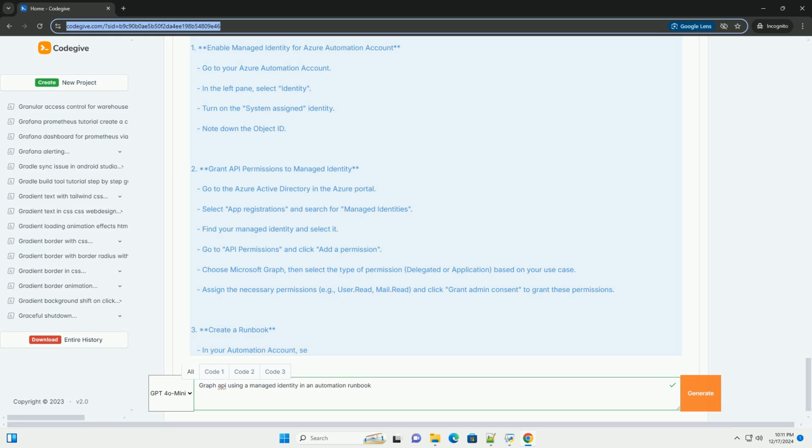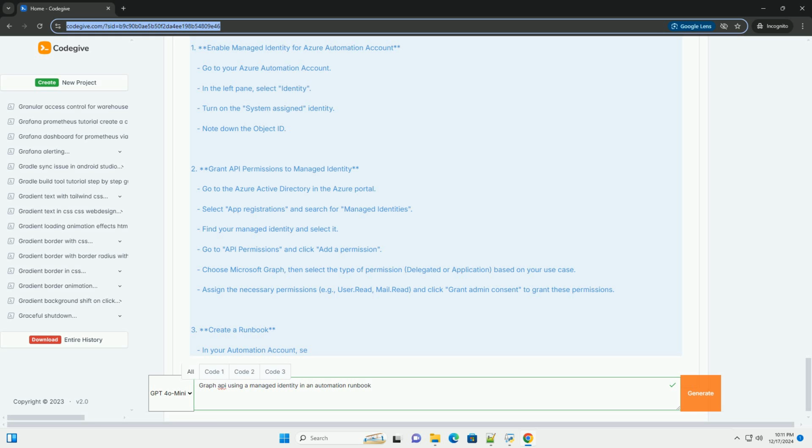Conclusion. Using a managed identity to access the Microsoft Graph API in an Azure Automation Runbook is a secure and efficient method for automating tasks in Azure. This approach eliminates the need to manage secrets or credentials, allowing you to focus on automation and integration tasks.